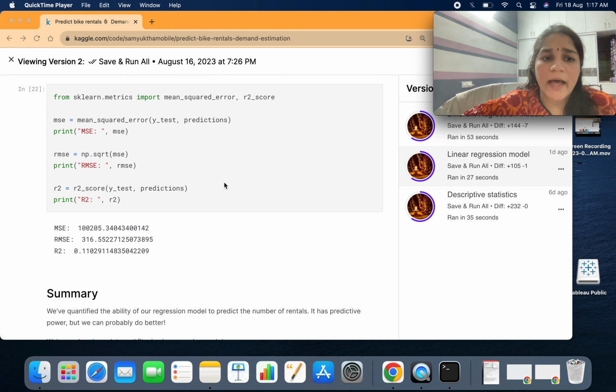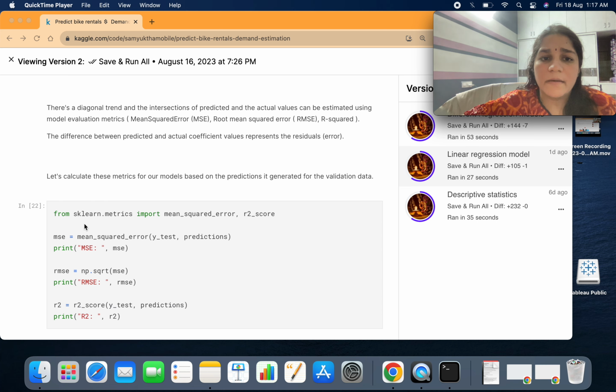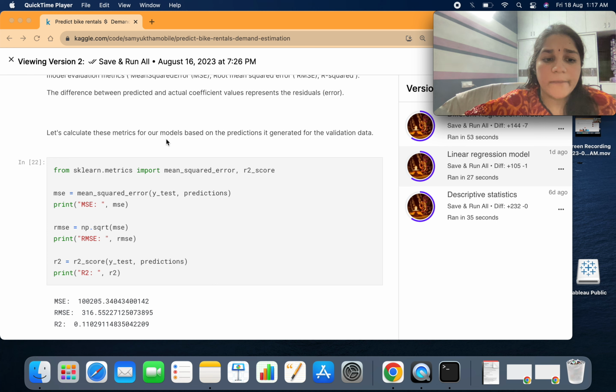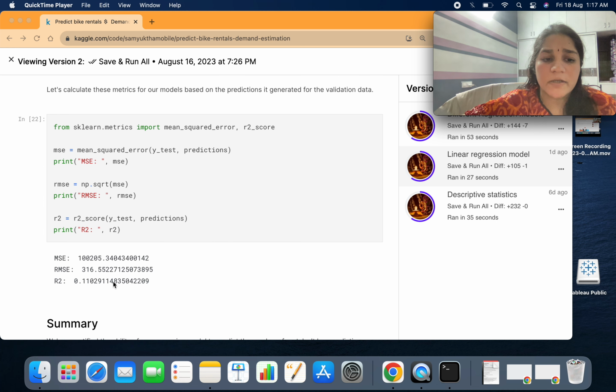So we have the MSE, which is the mean squared error, and the RMSE and the R2 squared error. I have also written what the difference is between mean squared error, RMSE and R squared error. The closer to 1 the better, and 0 means the prediction is not close at all, while 1 means a very close prediction.